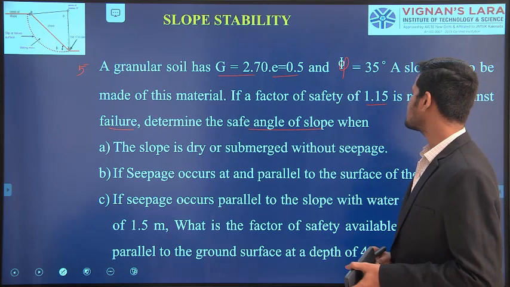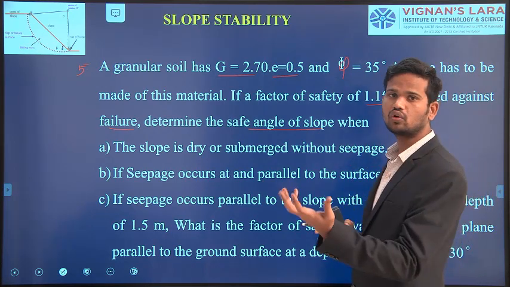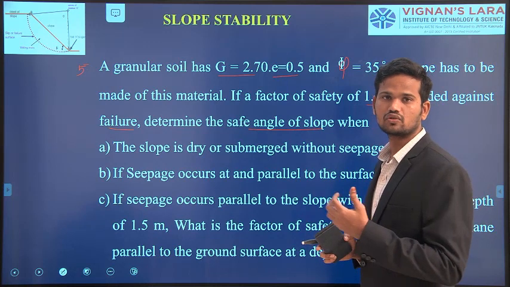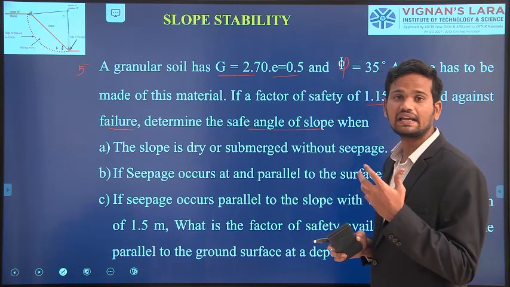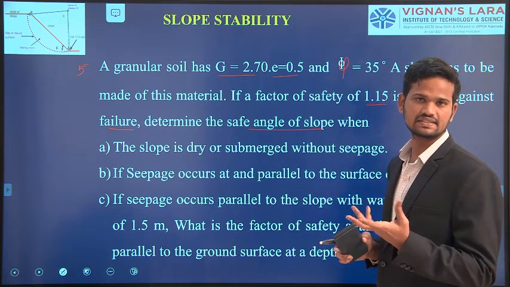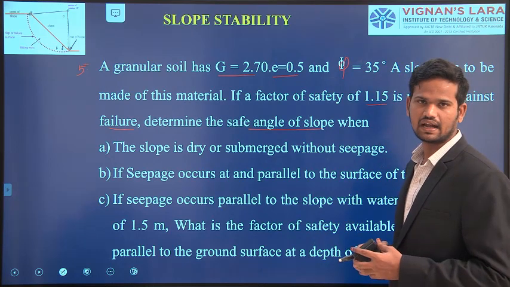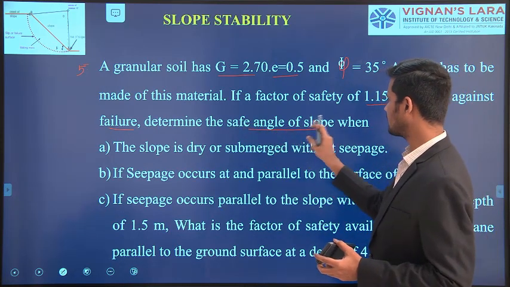What they are asking is, if the slope is to be without failure, what angle of inclination we have to keep when the soil mass is in different conditions? That is the problem they asked.